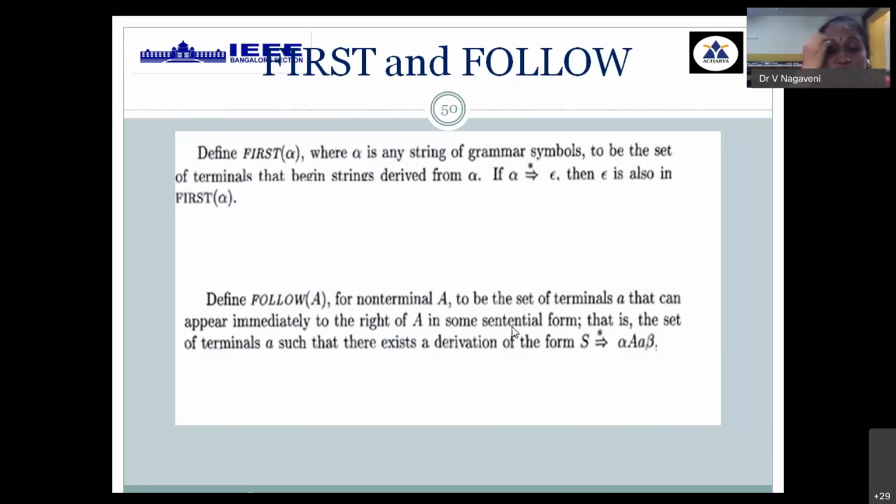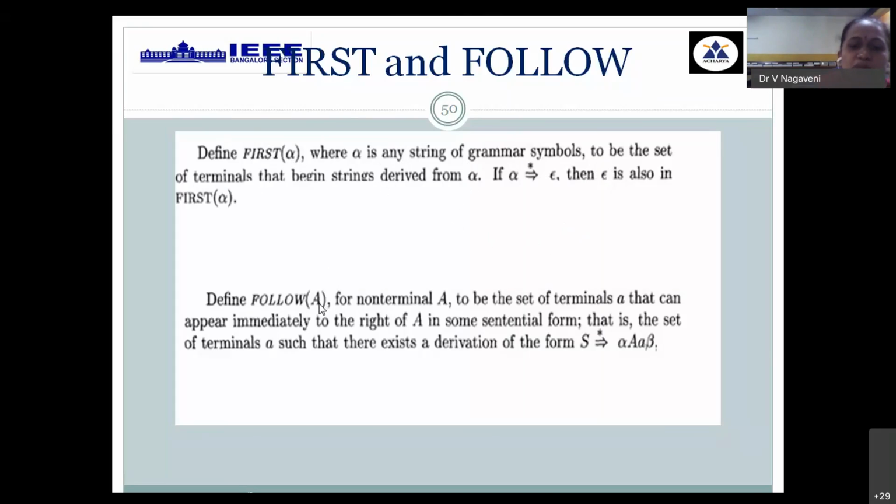What is the result of first of the arithmetic expression grammar or any grammar, what terminals will be obtained. So first of any variable is a list of all the terminals which are derived from that particular variable. It has three sets of rules that we need to take into consideration.